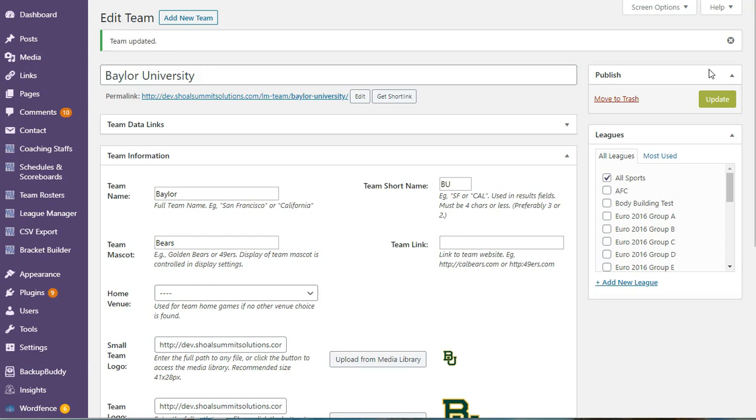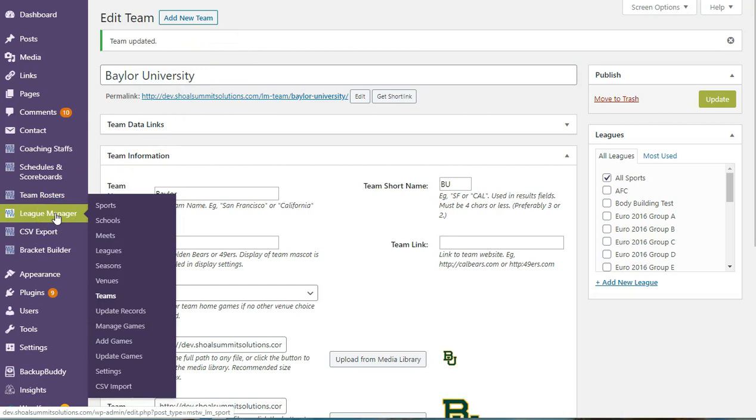But the site doesn't want to track their schedule or the standings of their league at all. It just wants to be able to add the team, like, for example, it's playing Cal. So what you can do is create a team that's in this all-sports league, and basically it'll represent the school. And you can use it in any sport.